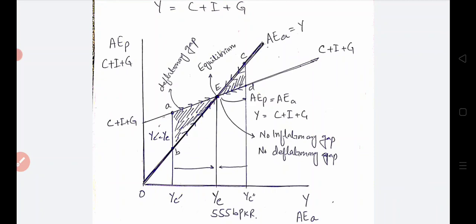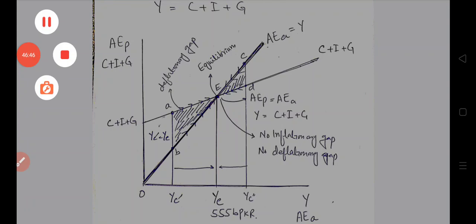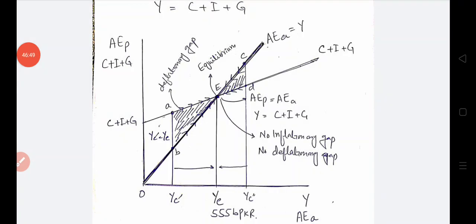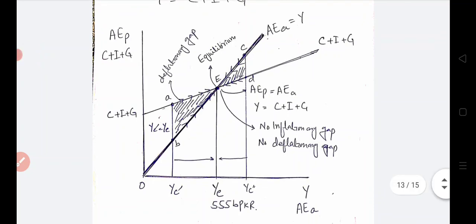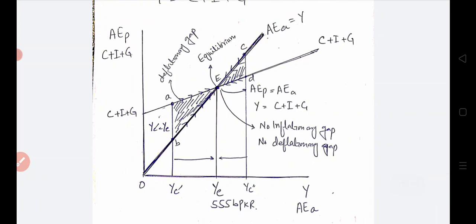And why is it called a deflationary gap? Sorry, it is not a deflationary gap, it is an inflationary gap. Why is it called an inflationary gap? Because here we see points A and B. Here our planned expenditure is greater than the actual expenditure. Whenever planned expenditure is greater than actual expenditure, it means demand is greater than supply.